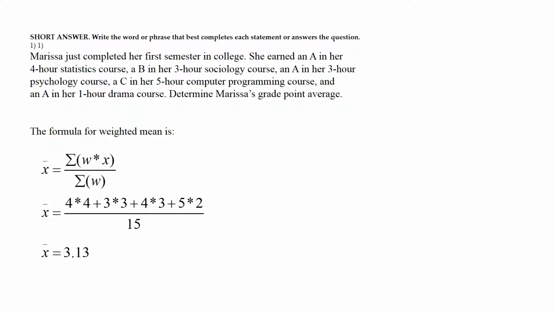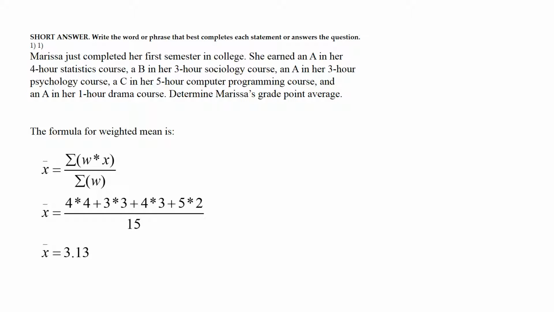In this video, we start with weighted mean. Marissa just completed her first semester in college. She earned an A in her 4-hour statistics class, a B in her 3-hour sociology course, an A in her 3-hour psychology course, a C in her 5-hour computer programming course, and an A in her 1-hour drama course. Determine Marissa's grade point average.